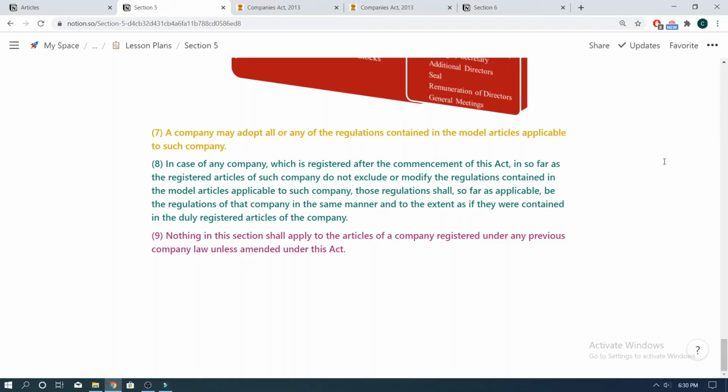Here's another small exercise for you guys. Why don't you give us an example of your own based on your understanding of subsection 8 of section 5 and hit us up in the comment section.